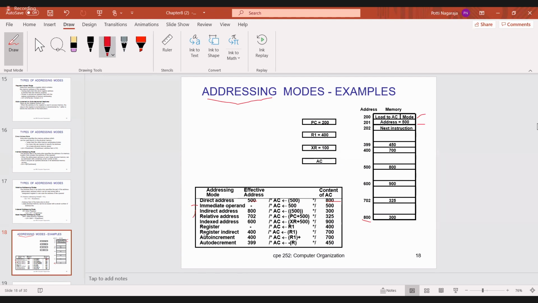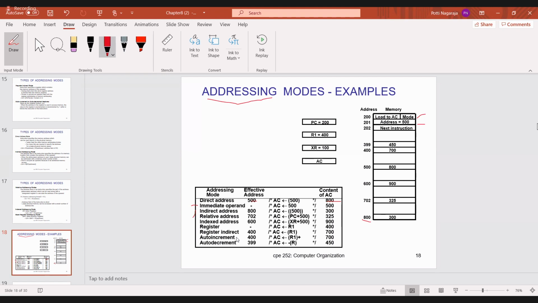Next one is register addressing mode, which is direct. So whatever is there in R1, you have to transfer to AC. Tell me what is the value in R1 here. R1 directly contains the value 400. Now transfer that 400 to the accumulator register. So the accumulator register, what is the value now? 400.